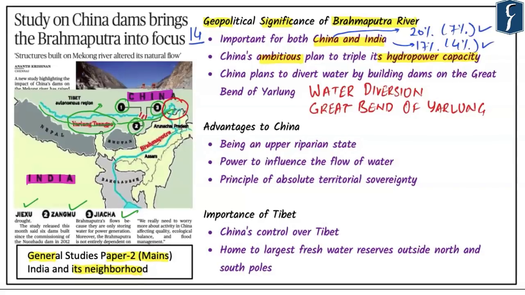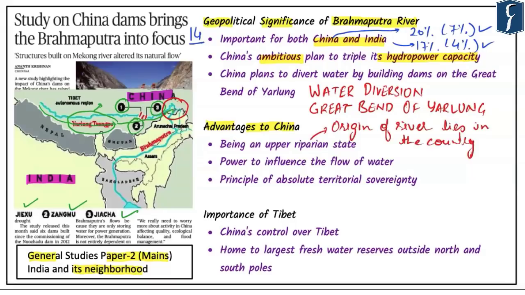Now, in this context, it is important to understand what kind of advantage China enjoys in terms of being the upper riparian state. Let's first understand the meaning of upper riparian. When we call a particular country upper riparian, it means the upper course of the river, which may also include the origin of the river, lies in that country.